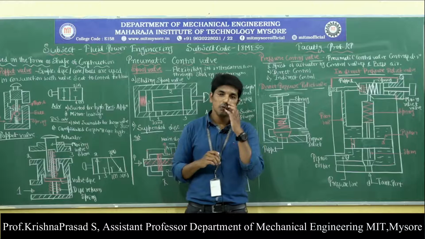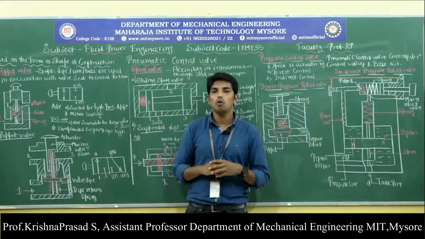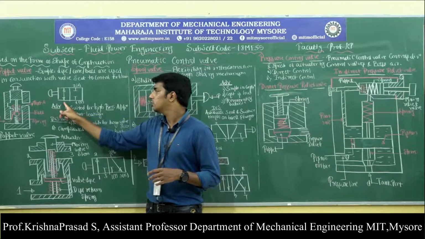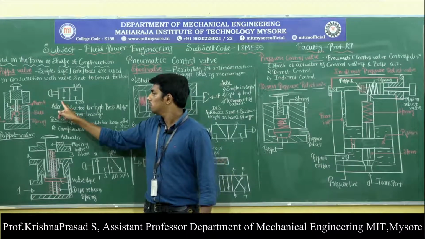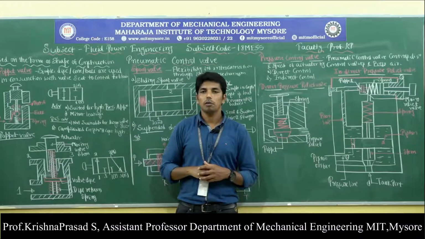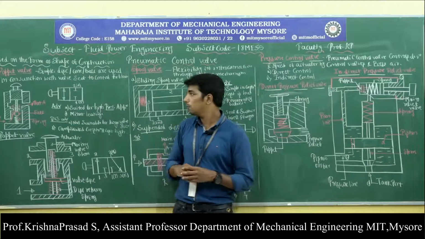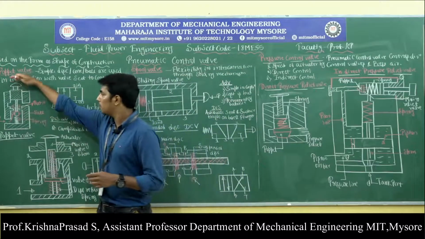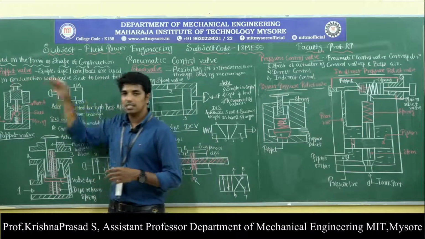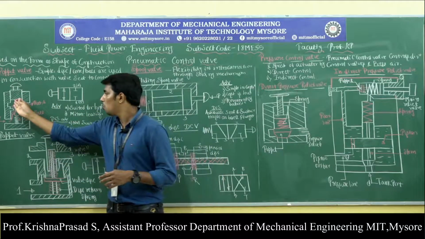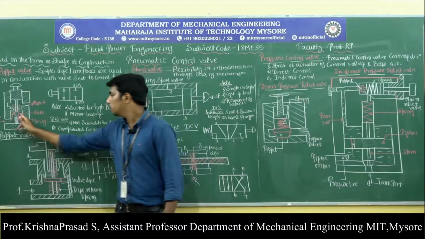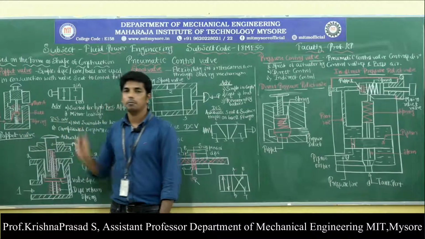What is meant by the 2x2 way valve? It contains 2 ports and 2 positions. Observe here, this is the push button, this is the port P, and this is the outlet port A. So what will be the operation? The operation is very simple. When you apply pressure on the push button, if the push button is pressed, then the valve stem pushes the ball downwards and the ball lifts off from its seat.